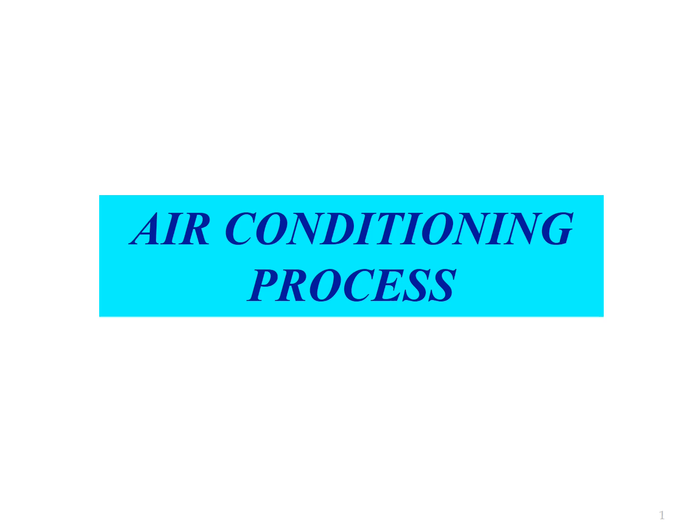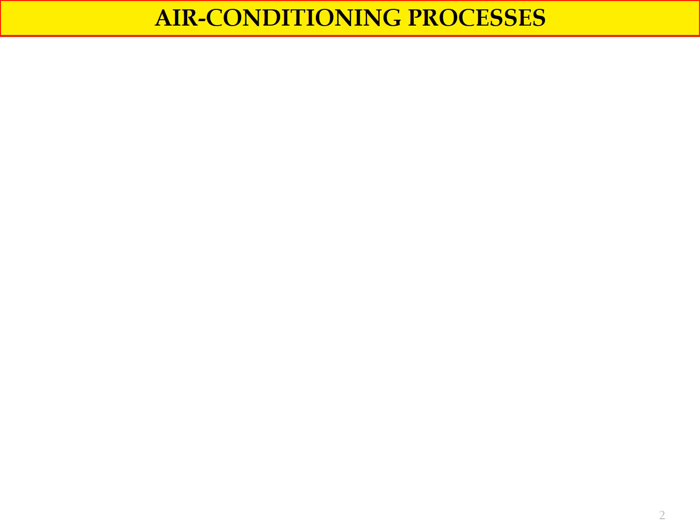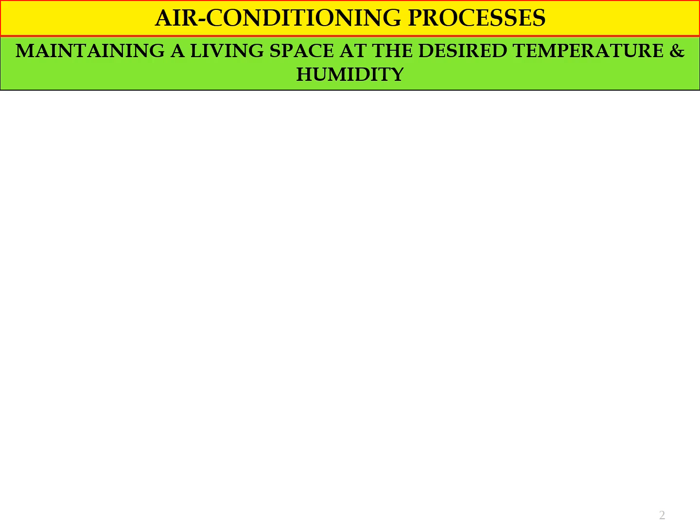For part number 5, we will discuss air conditioning processes. The purpose of the air conditioning processes is maintaining a living space at the desired temperature and also humidity. As I mentioned before, human comfort depends on a few factors such as the temperature, humidity, and also the airflow. So we will use the air conditioning process in order to maintain the temperature, the humidity, and also the airflow of the air at specific values to ensure human comfort.